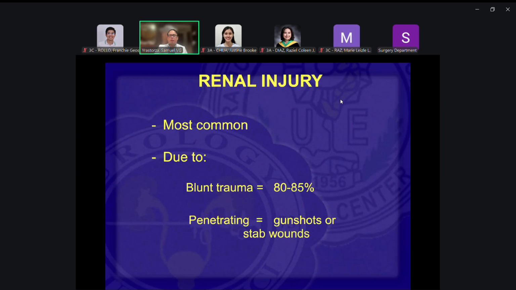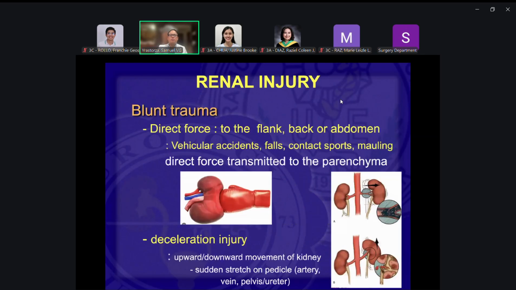But the most common will be blunt trauma, vehicular accidents, falls, etc. And so the mechanism of injury is actually direct force to the flank, back, or the abdomen. But if you palpate for your kidneys, you will not be able to palpate the kidneys at the back. Okay? It is largely protected by your thoracic cage. Only a small part, the lower pole of the kidney, is exposed. Very, very small part. So it has to be a big blow to the flank area. No?